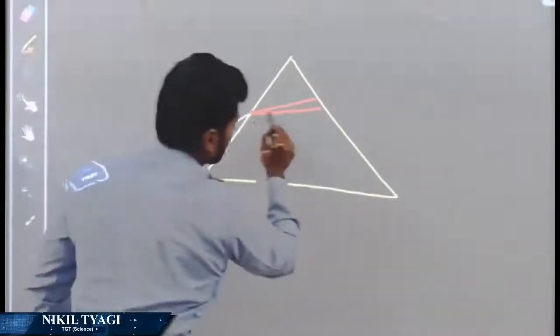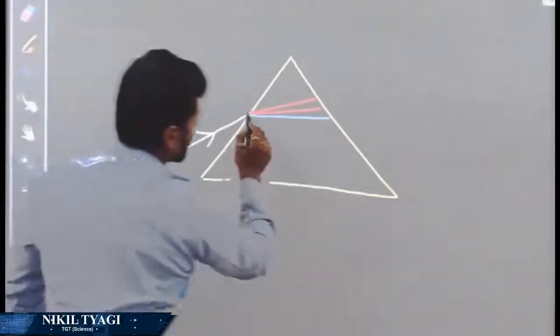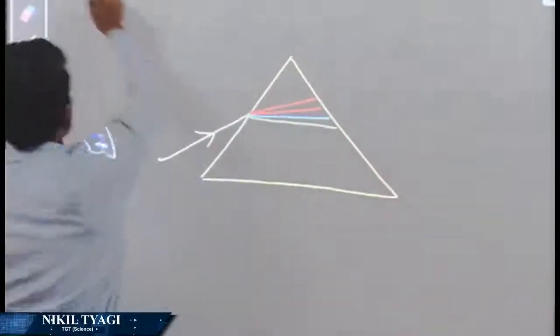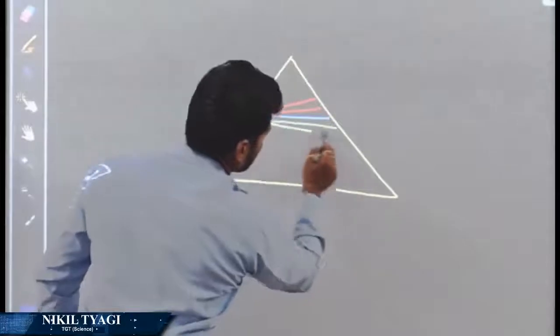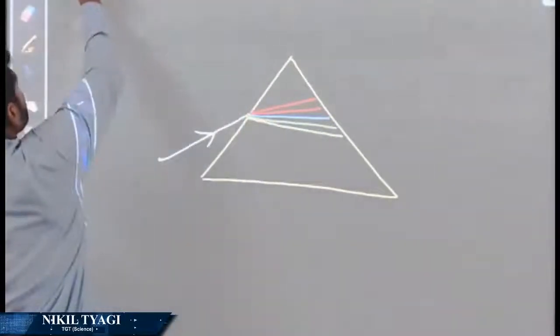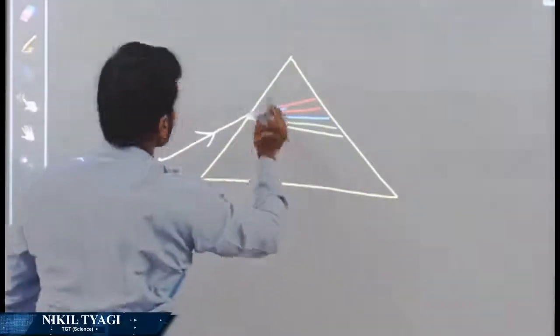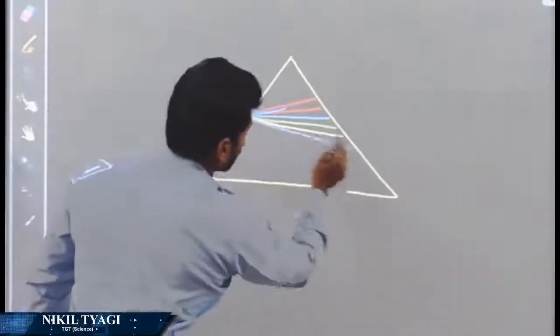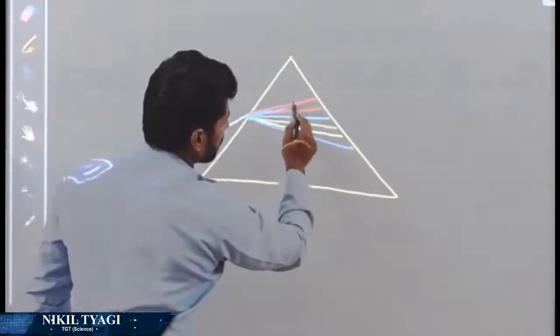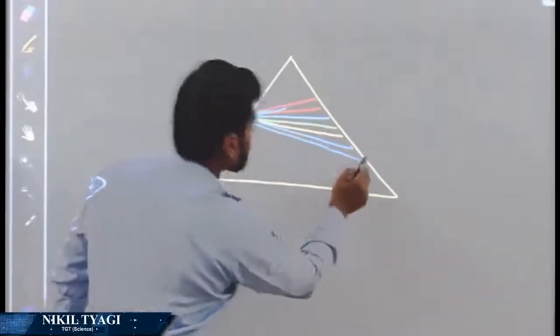Each color is deviated at a different angle. Although I cannot take all 7 colors here, I am taking them like this. 1, 2, 3, 4, 5, 6. Okay, one more I am taking like this.